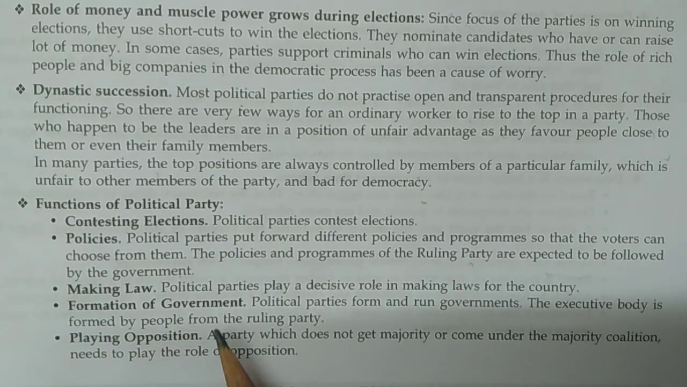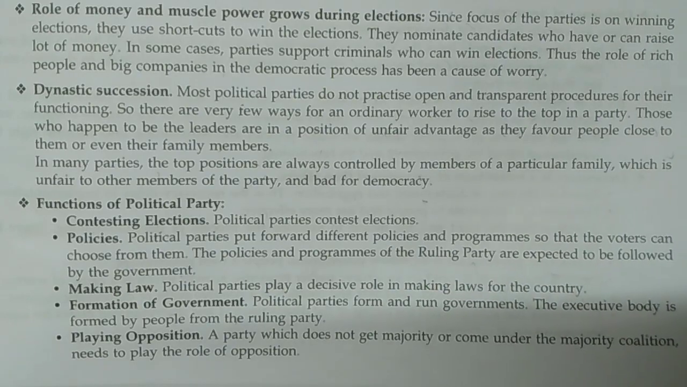Third, making law. Political parties play a decisive role in making laws for the country. Next, formation of government. Political parties form and run governments. The executive body is formed by people from the ruling party. Next, playing opposition. A party which does not get majority or come under the majority coalition needs to play the role of opposition.